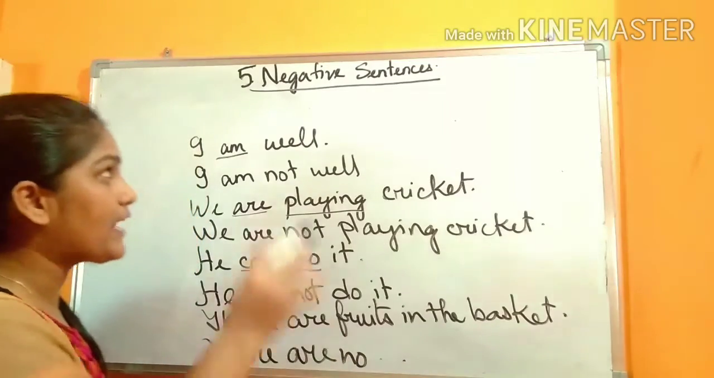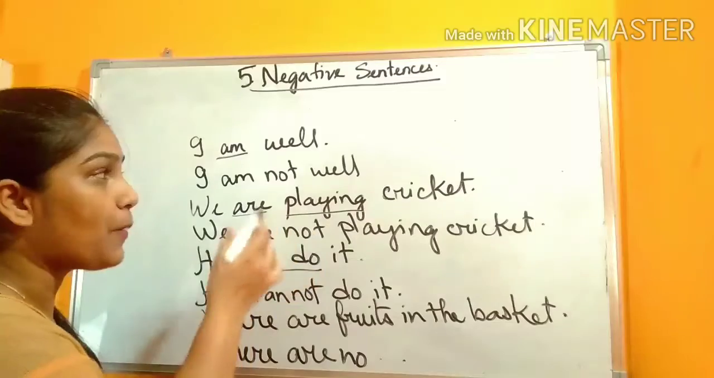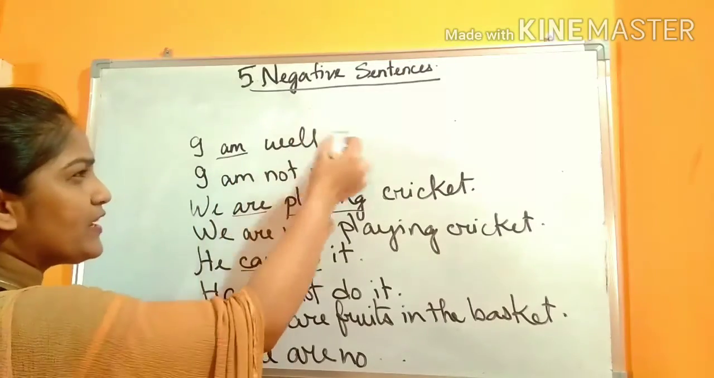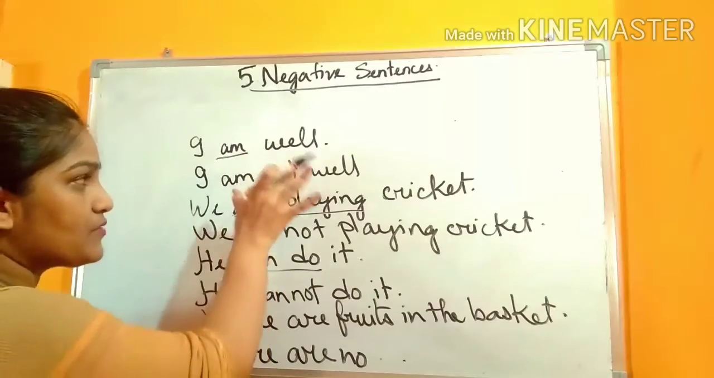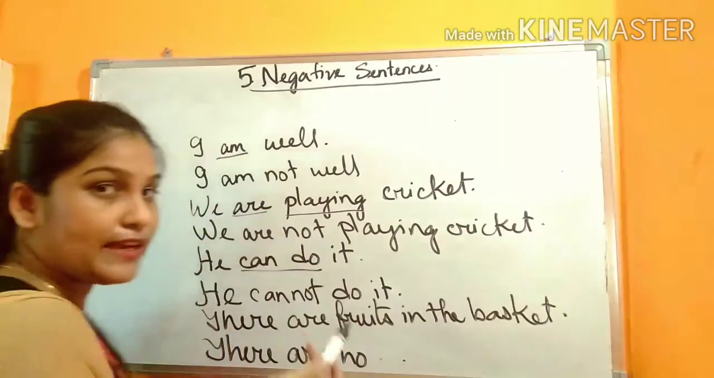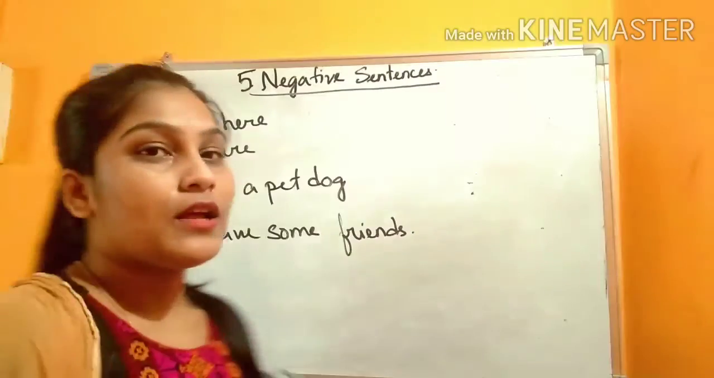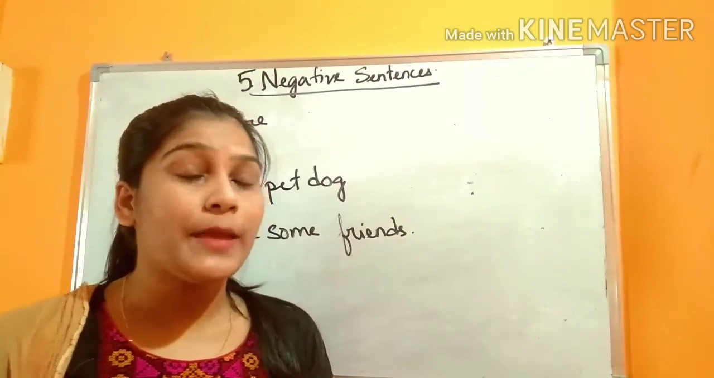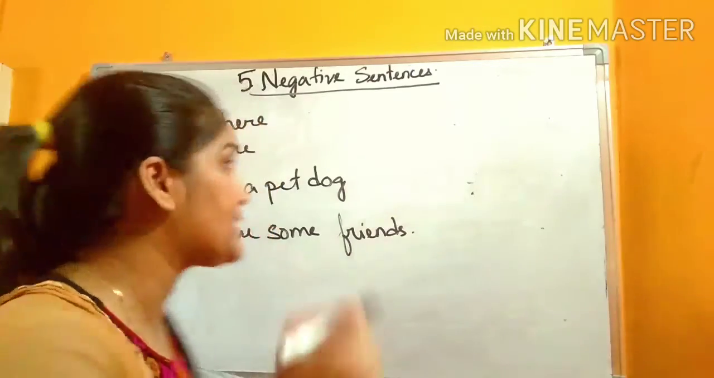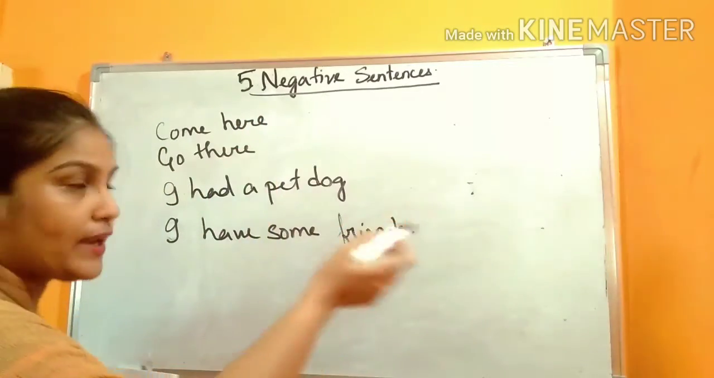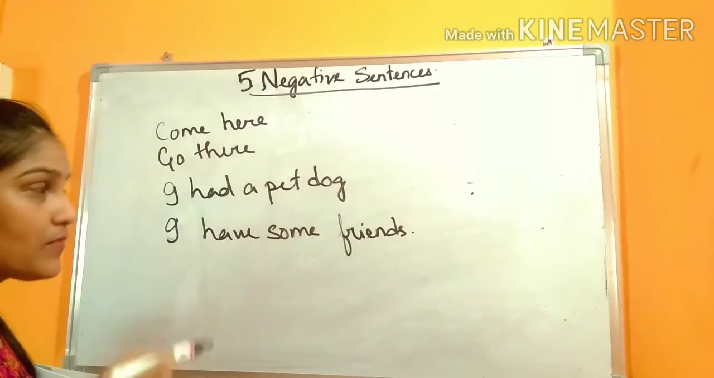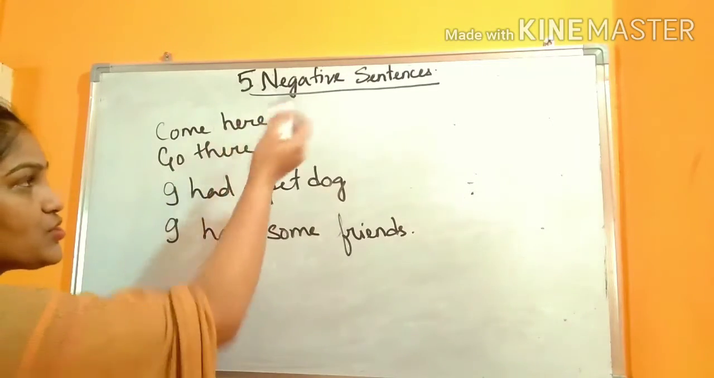Have you understood how you will change the sentence from positive to negative? Positive is when there is no no or not. That type of sentence we will call positive. And if there is no or not in a sentence, we will call it negative. Now we are going to talk about imperative sentences. How will you change a positive imperative sentence to a negative one? Come here. This is a command.